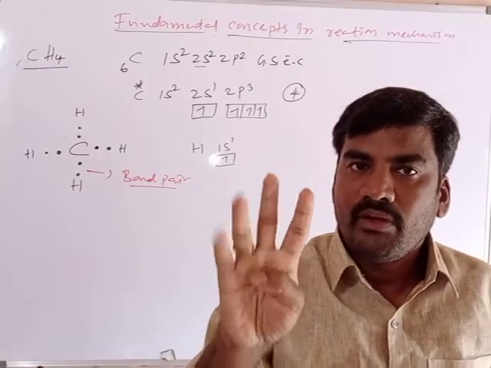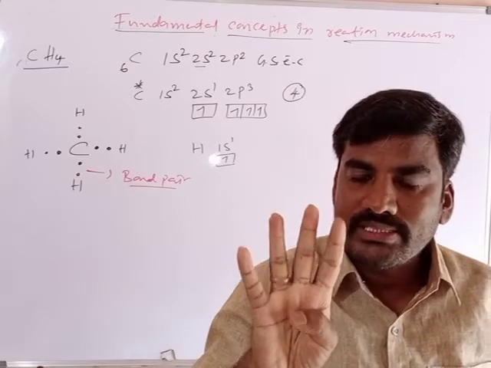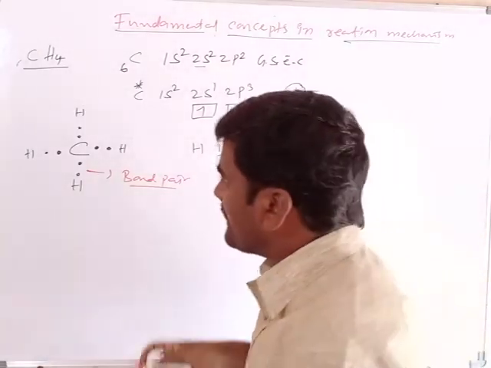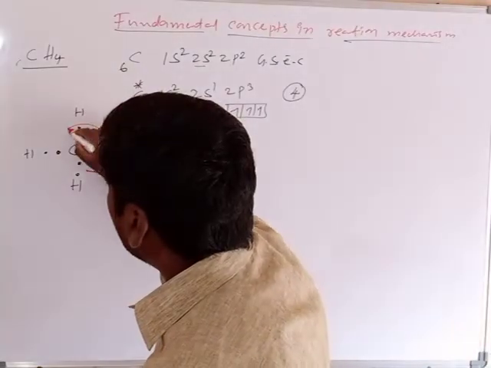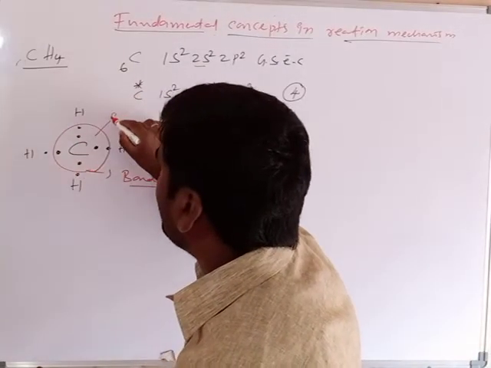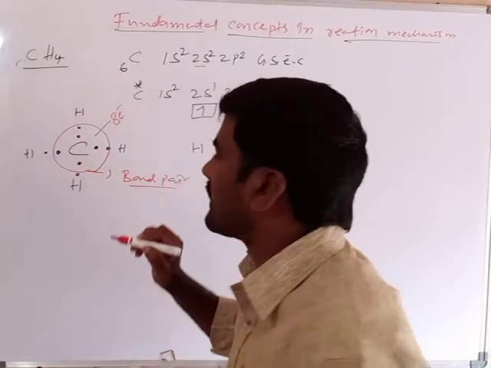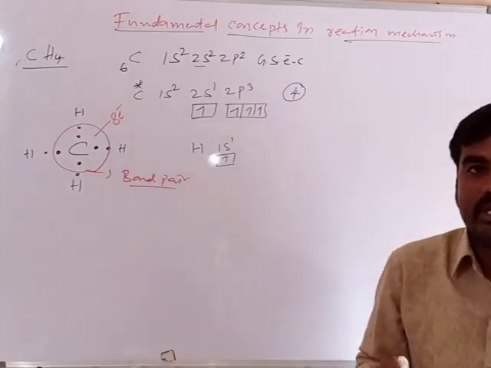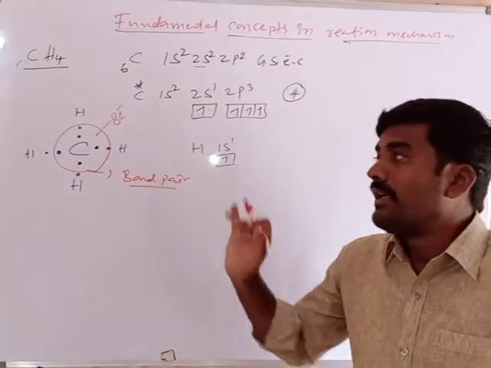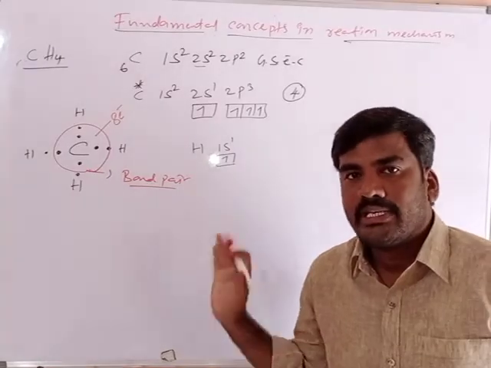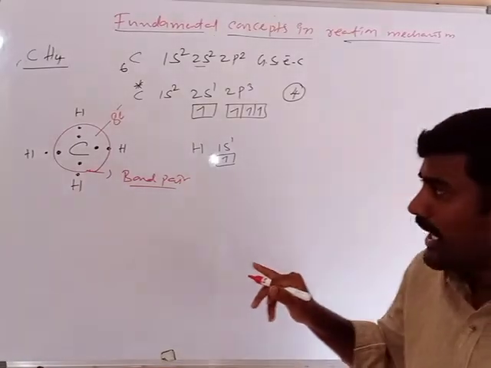2 electrons. Now, when these 4 bond pairs belong to the carbon atom, it contains how many electrons? 8 electrons in its outermost orbit. So the octet structure of the carbon atom is completed. Clear? What about the hydrogen atom?